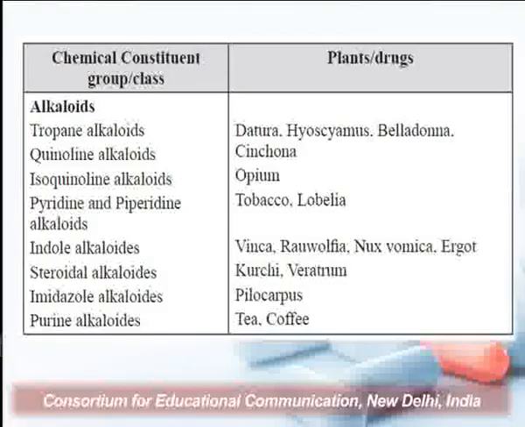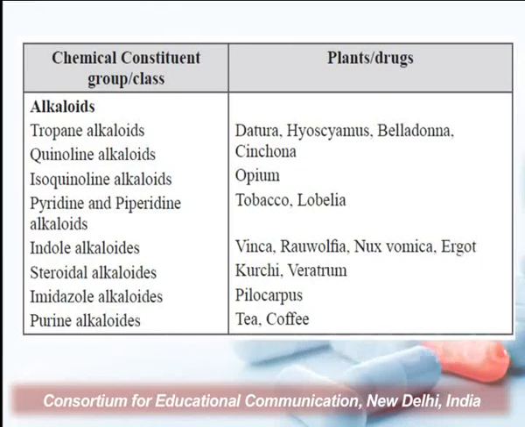This system basically requires the use of chemical constituents that are present in the particular plant, and on the basis of the type of chemical constituent present in the plants, the plants are classified in the group of the plants having alkaloid as their active constituent.